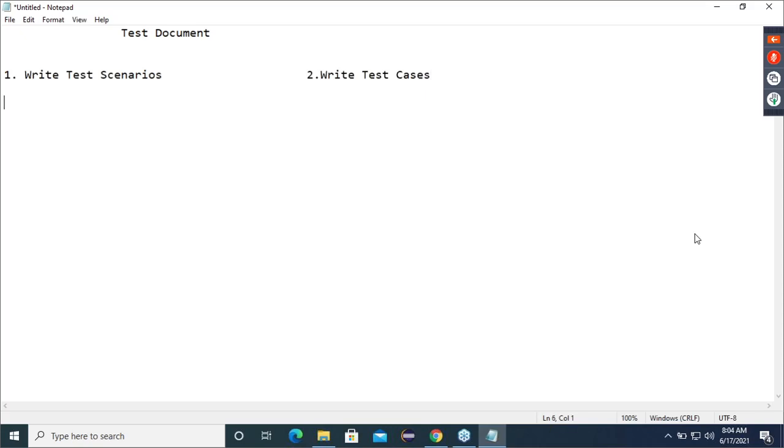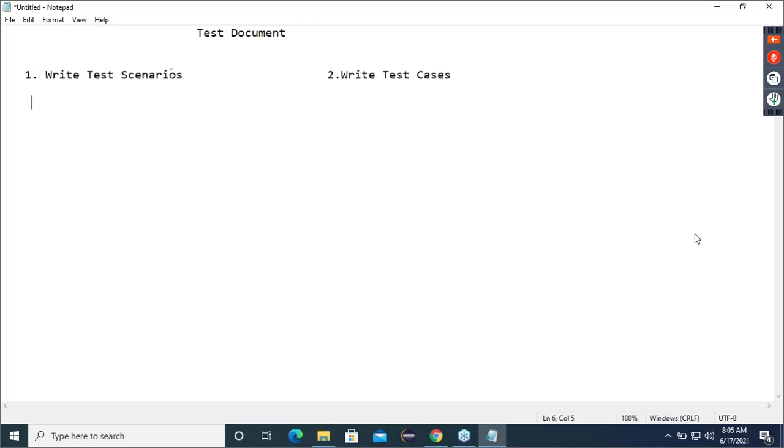Good. Now, if I want to write the test scenarios, you tell me what all things I should have. To start writing the test scenarios, what all things we should have? Like modules, what you are saying, module should be there.